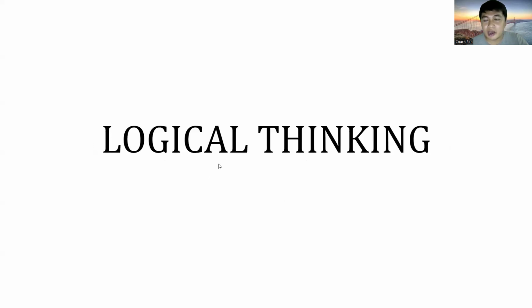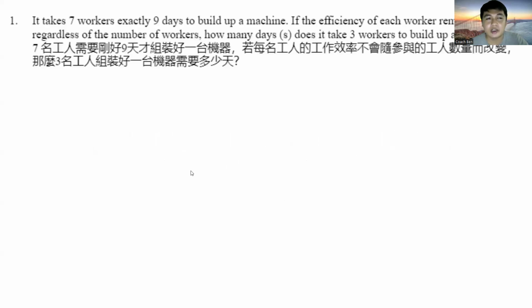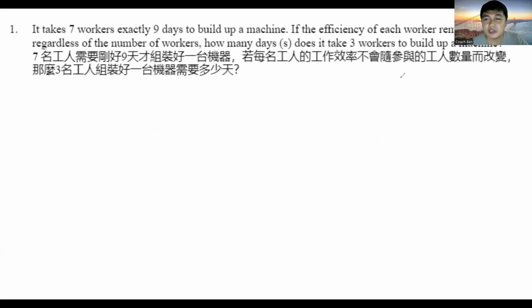So for TMO, we have 5 categories. The first one is logical thinking. So first, it takes 7 workers exactly 9 days to build up a machine. If the efficiency of each worker remains the same regardless of the number of workers, how many days does it take 3 workers to build up a machine? Okay, so does anybody want to volunteer for number 1? 81 days. Okay, thank you for that.